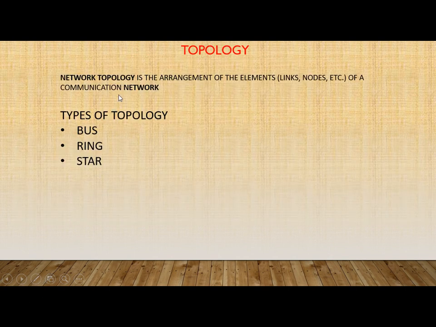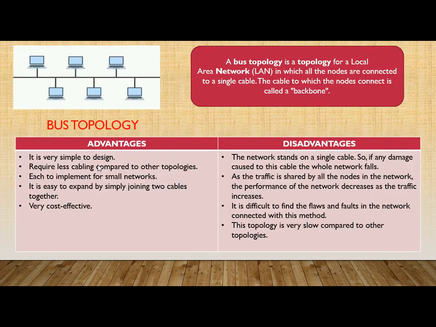Then our next topic is network topology. This is the arrangement of the elements or computers of a communication network, meaning how they are arranged. And there are several types of topology which we have to study. They are bus topology, ring topology, and star topology. The first one is bus topology. Here you can see how bus topology is established. This is a backbone wire, and over here many nodes are connected.